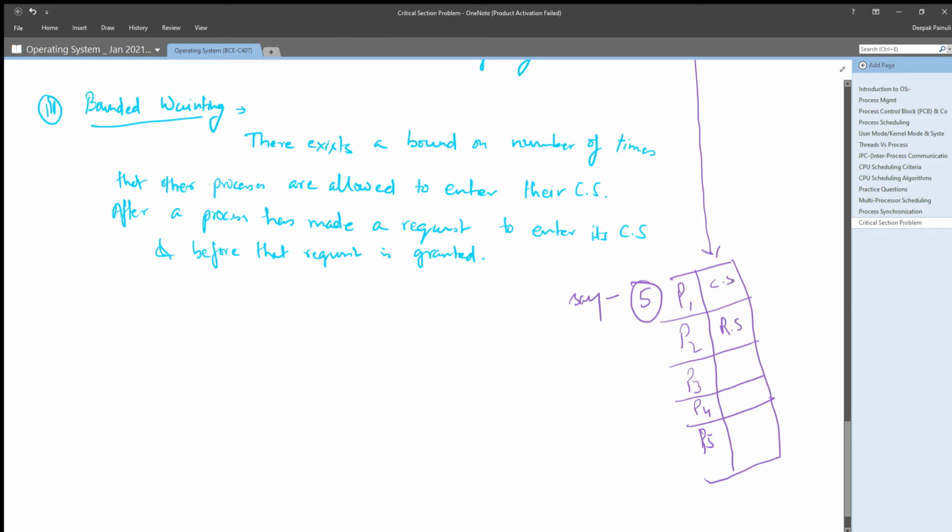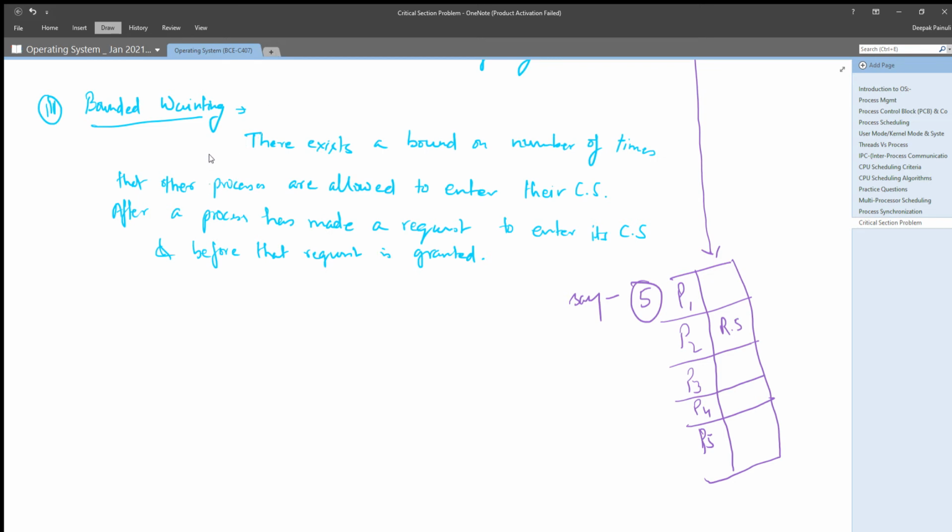Okay, so to understand the progress part, let us remove that critical section.